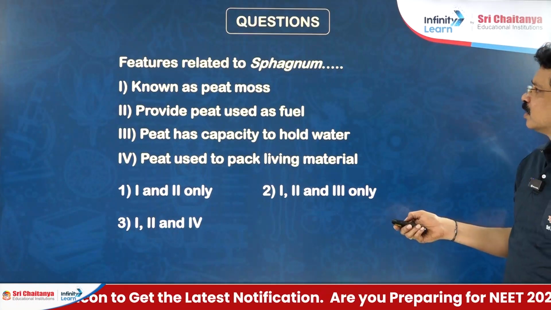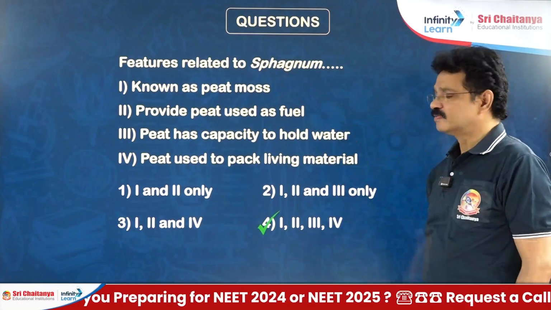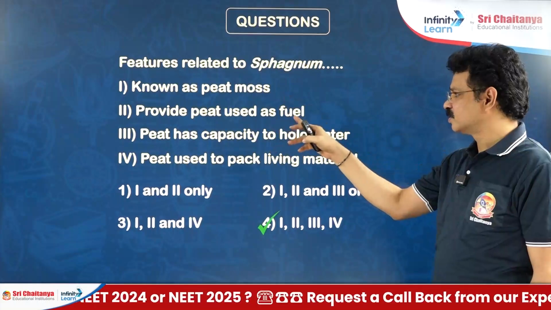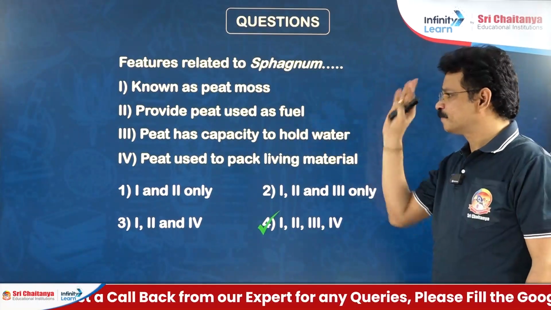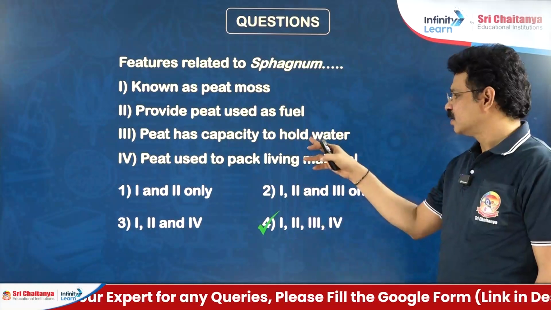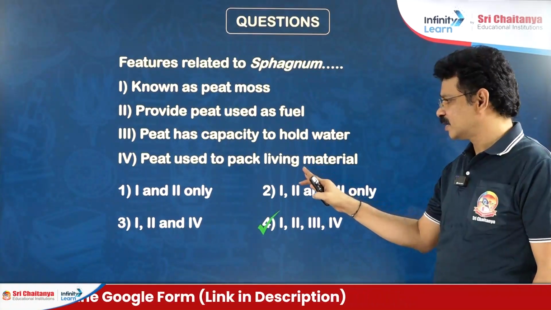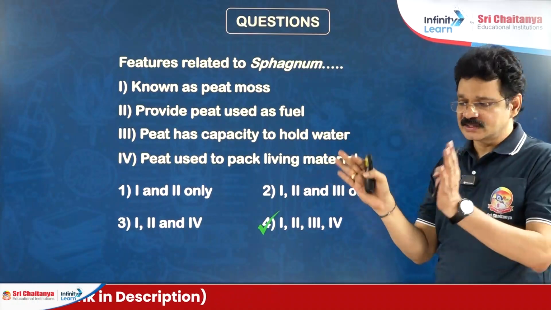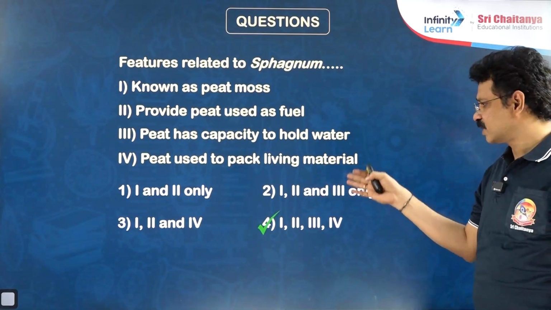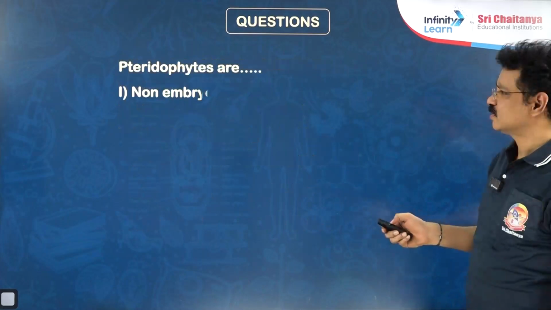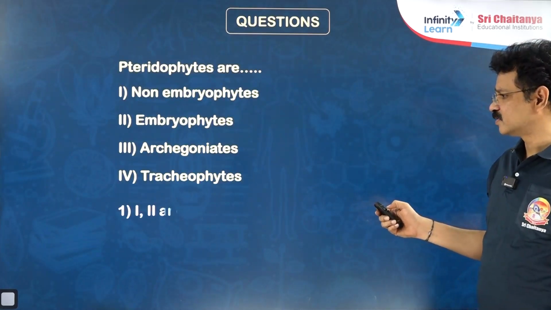What is the right answer regarding sphagnum? All are correct. Peat moss is the common name. The economic importance of peat moss is as fuel, due to its flammable nature. And it has great water holding capacity. That's why it is used as a packing material for the transshipment of biological material through e-commerce websites like Amazon and Flipkart.